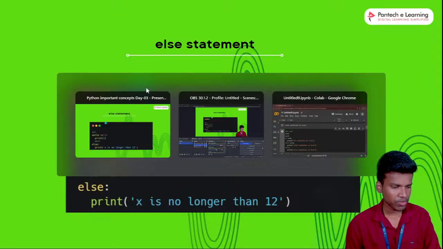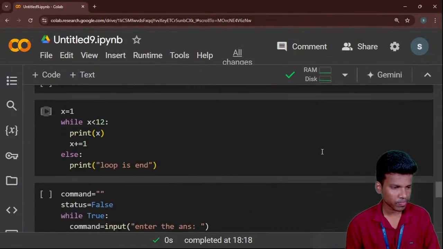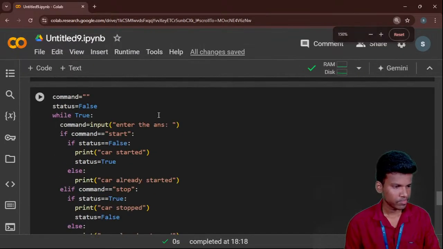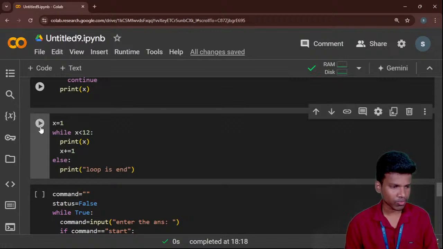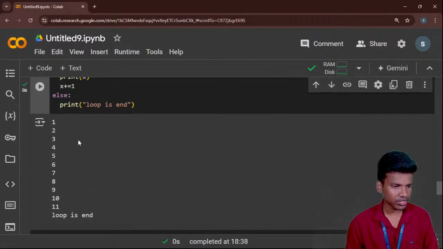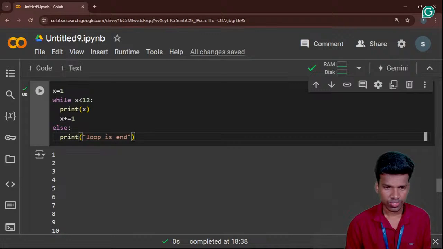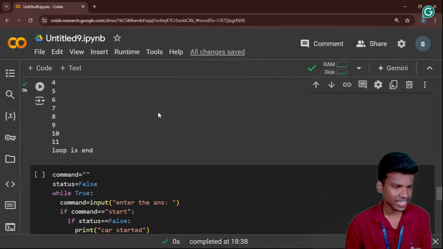Before that, I will show one thing. I already told you, right? This is the example for the else statement. Once I run this, x starts with 1 and ends with 12, so 1 to 11 will be executed. For last, I will mention the else condition. Else is the last condition, right? Then only the print, 'the loop is end', is executed after the last value. After 11, it moves on to the else condition, so the loop is end. Okay, 1, 2, 3, 5 till 10, 11. Super, this is the example for that.